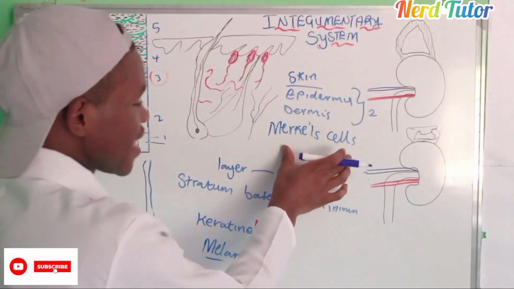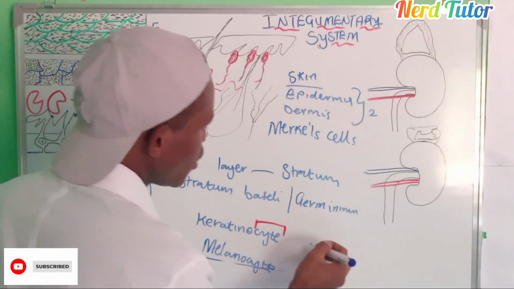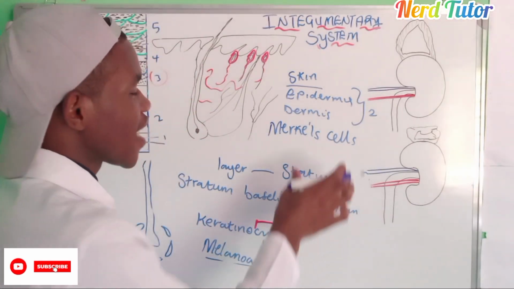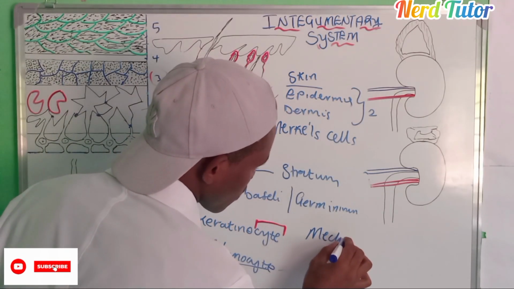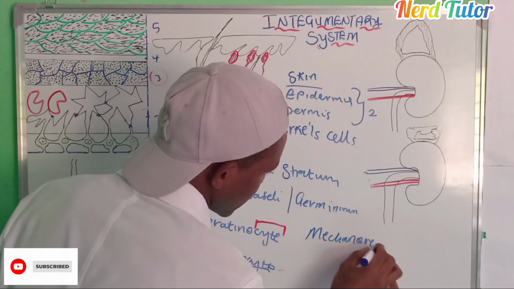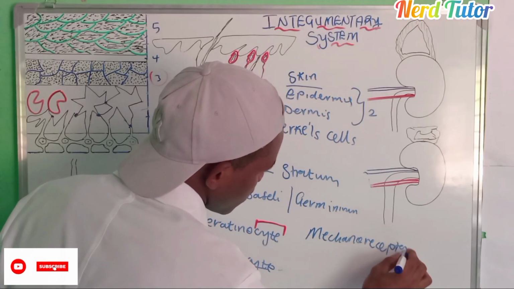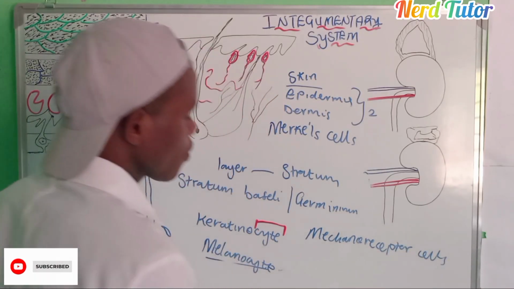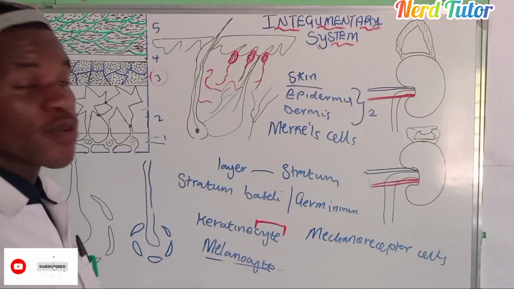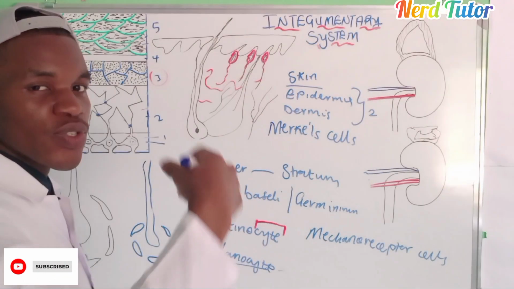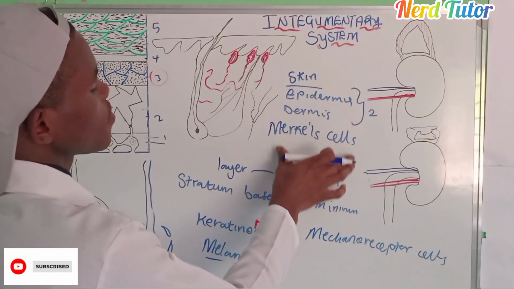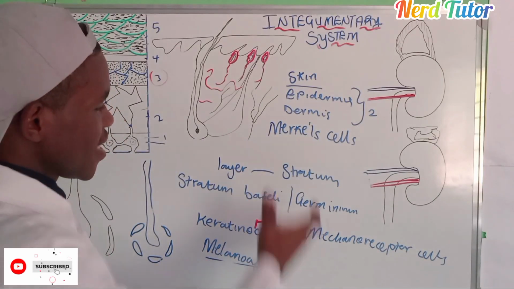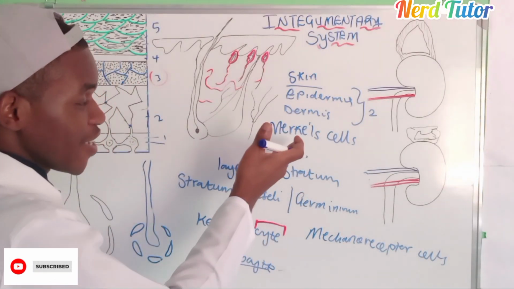No wonder these guys are also called mechanoreceptor cells. These cells are responsible for giving you the pressure and the sensitivity of texture. They're the same cells responsible for that, all thanks to this scientist, Merkel.